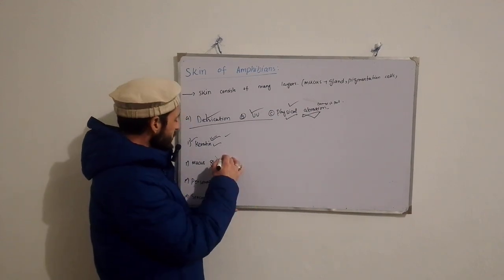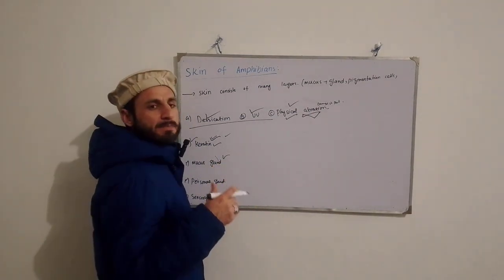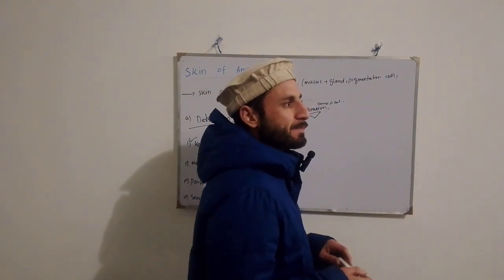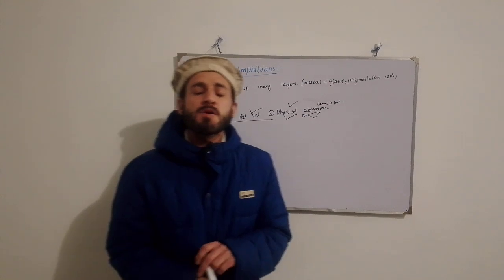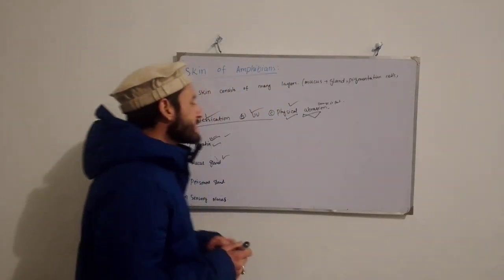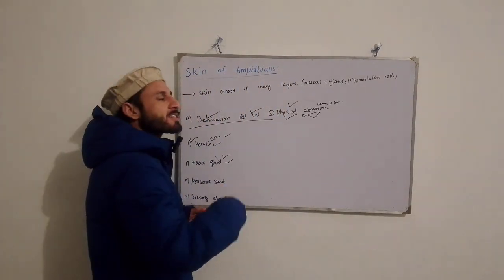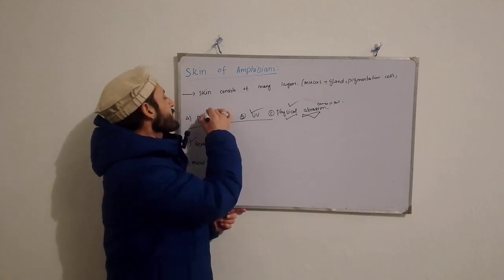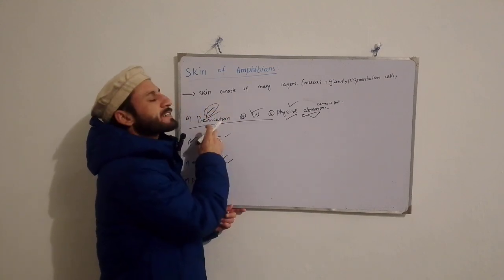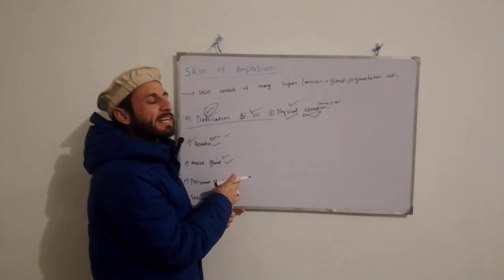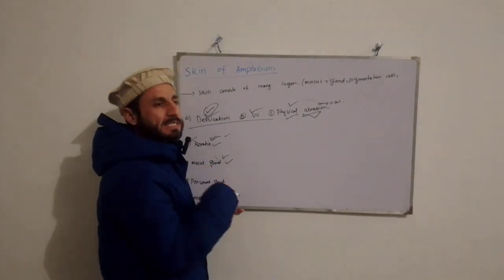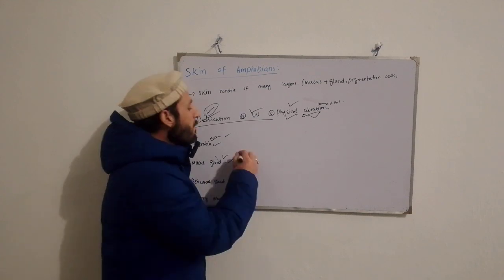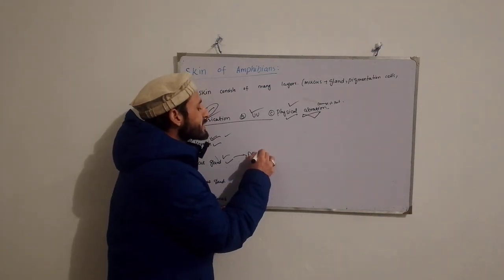And the second adaptation was mucus glands. They produce mucus glands which secrete mucus to moisten their external surface, or their skin. The first issue was desiccation, and desiccation is covered by mucus glands. The mucus glands secrete mucus which moistens their skin, right?